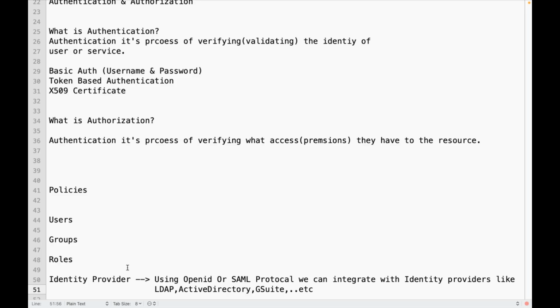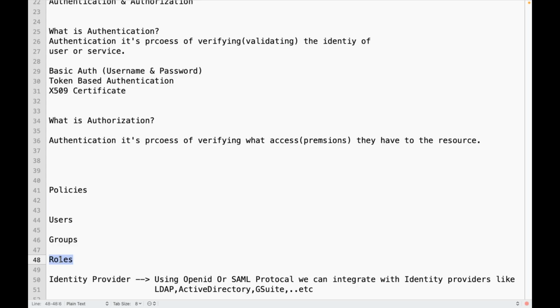So AWS IAM can also be integrated with those identity providers. AWS will contact that identity provider for authentication. Once authentication is done, it will validate what permissions that user has for AWS resources. That can be done via authorization using some permissions, some policies. So IAM has some concepts: policies, users, groups, roles, like that.